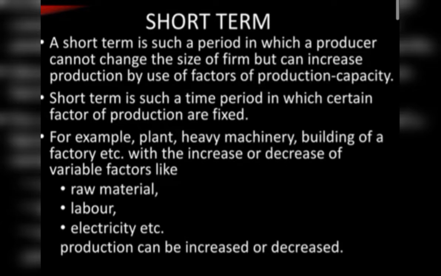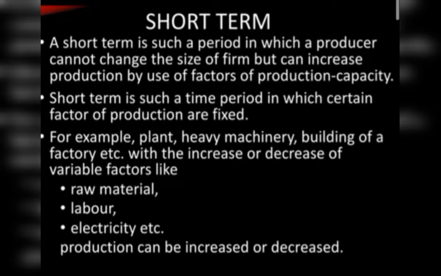What changes here is that variable factors are increasing or decreasing, that is raw material, labor, electricity consumption, etc. So production can be increased or decreased in the short period of time. Just keep in mind that production is increasing, but the size is not going to be increased in the short period of time.